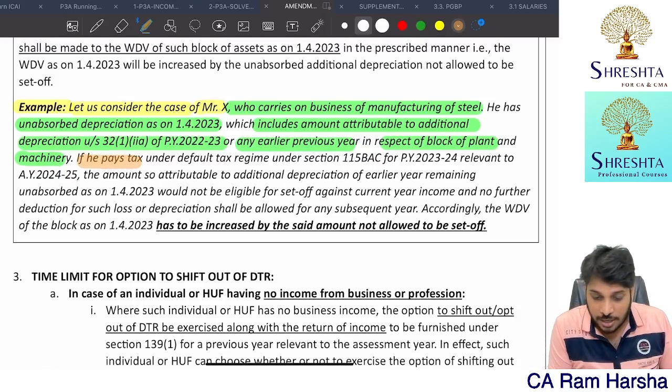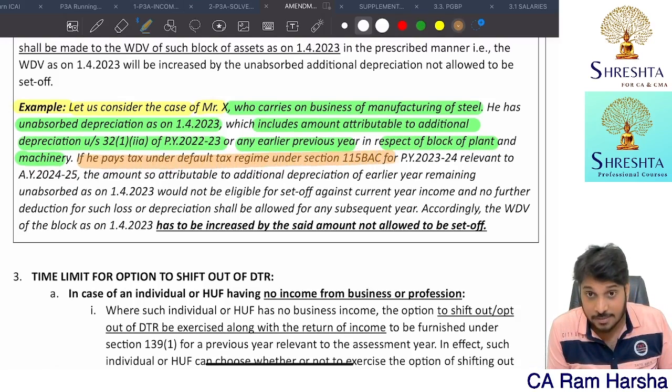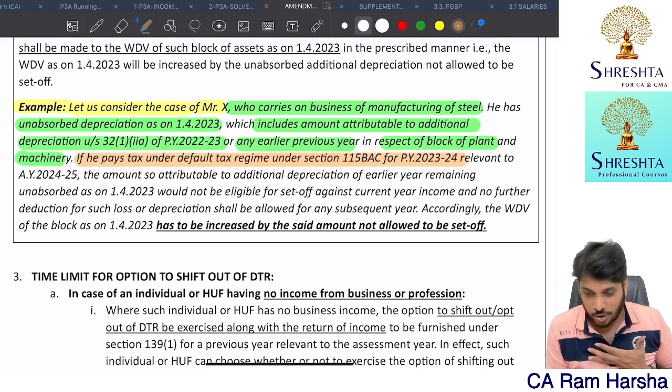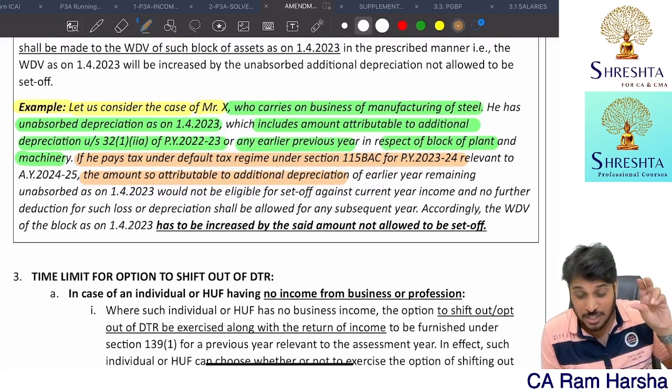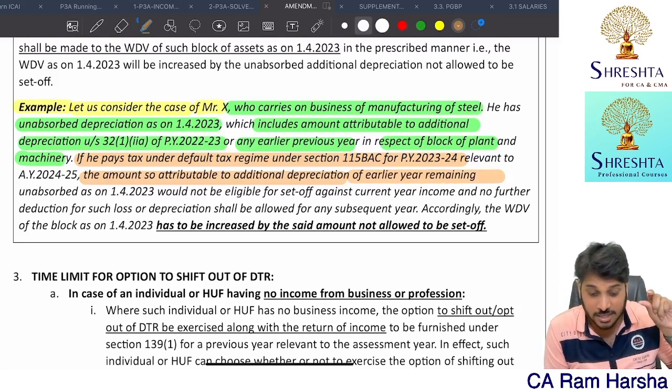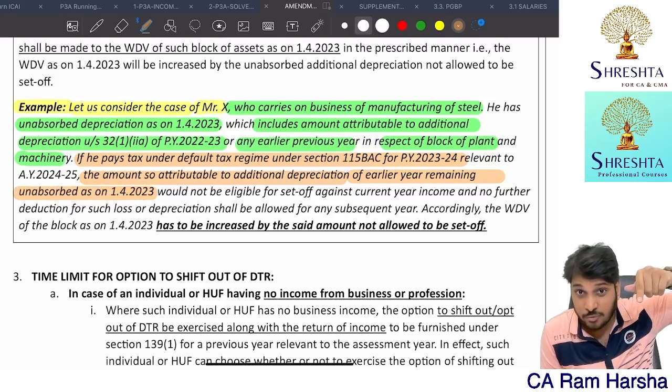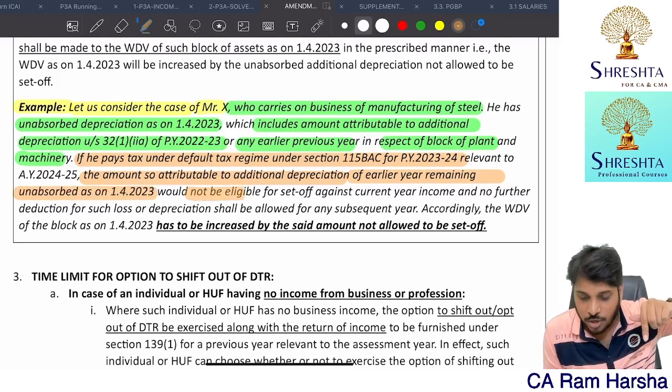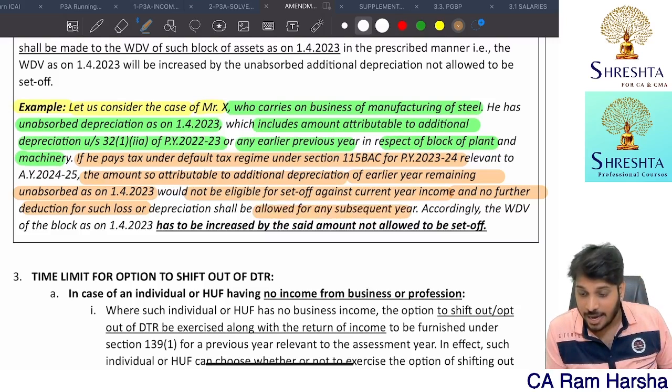If he pays tax under default tax regime for this year, previous year 23-24, the amount so attributable, whatever additional depreciation portion of earlier years is not absorbed as on 1/4/2023, would not be eligible for set off against current year income, and no further carry forward shall be allowed.